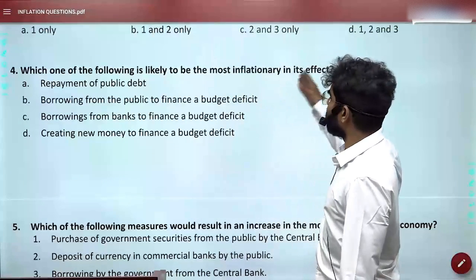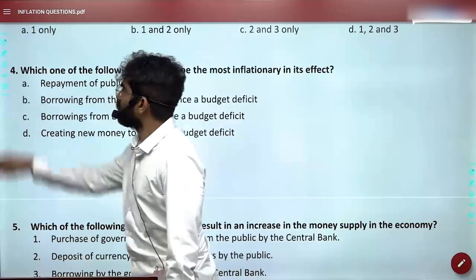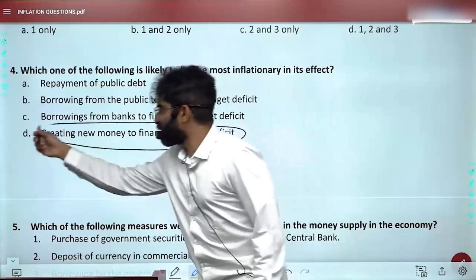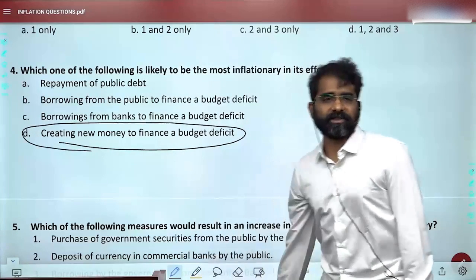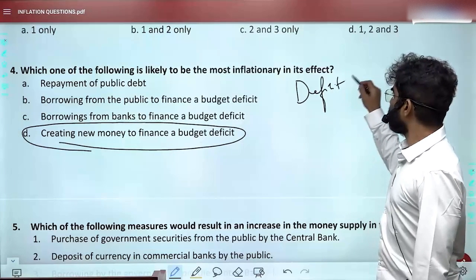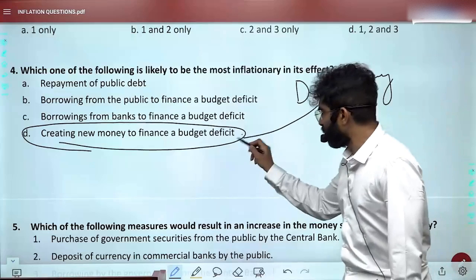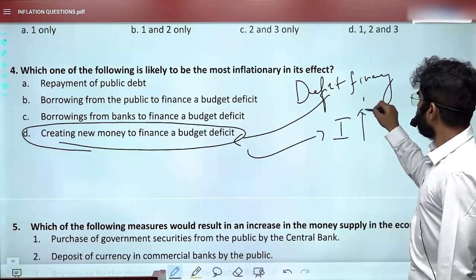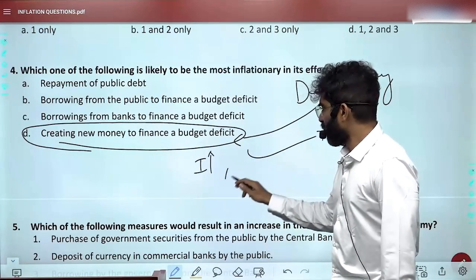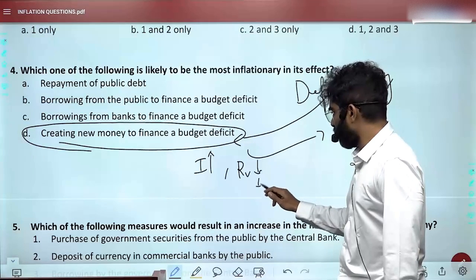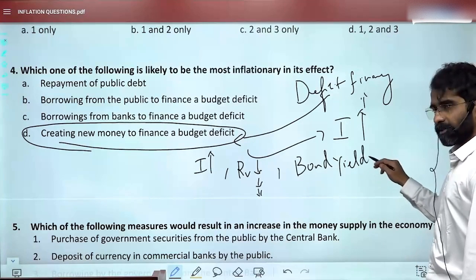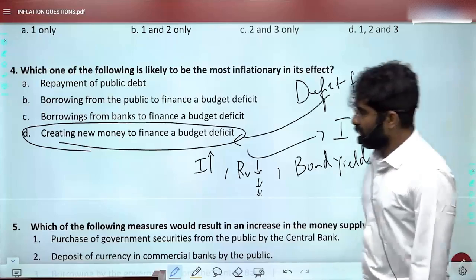Now see this, which of the following is likely to be most inflationary in its effect? See, this is the most dangerous form. Okay, if you are bridging your deficits by minting money, it will be inflation. So deficit financing, if we are doing it through this method, is going to be inflationary. It will increase inflation. It will create problems with rupee value falling over a period of time. It will also increase something called your bond yields. Yesterday we discussed this.